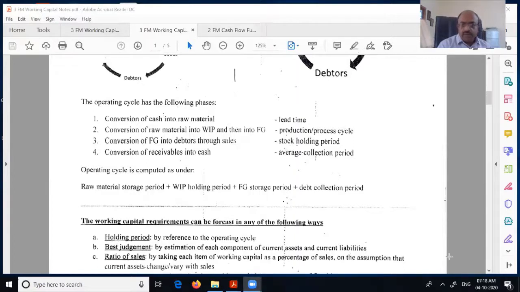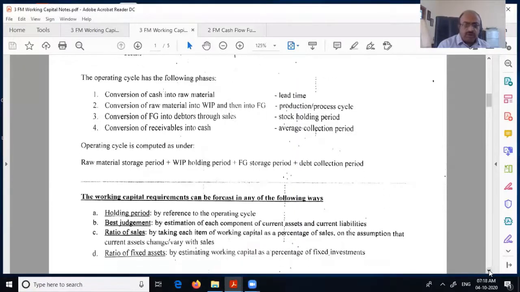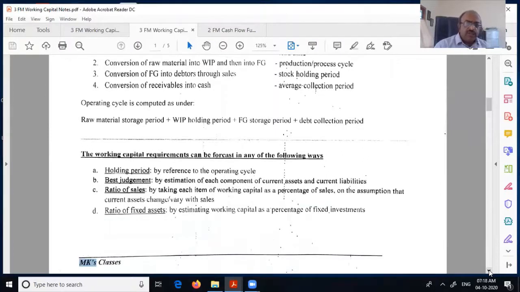Now, how can you forecast? If you want to have an idea of how much, these are the different ways of doing forecasting: holding period by reference to operating cycle, best judgment by estimation of each component of current assets and current liabilities, ratio of sales, ratio of fixed assets, etc. This is the way you can project your working capital cycle.